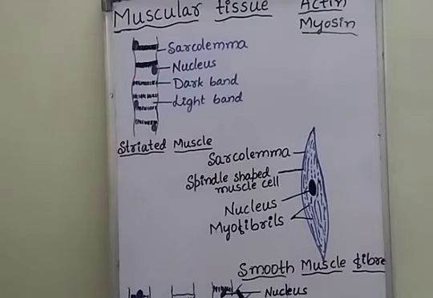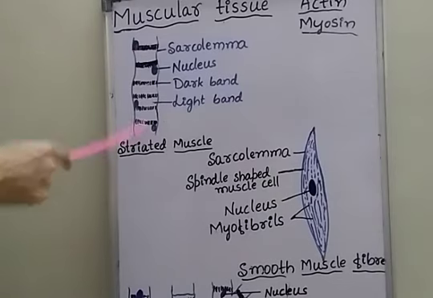They have alternate light and dark bands. See, these are the dark bands and these are the light bands, and these dark and light bands are present alternately. The alternate presence of dark and light bands gives the appearance of striations. Hence they are called striated muscle fibers.